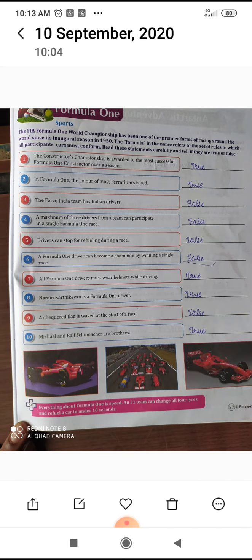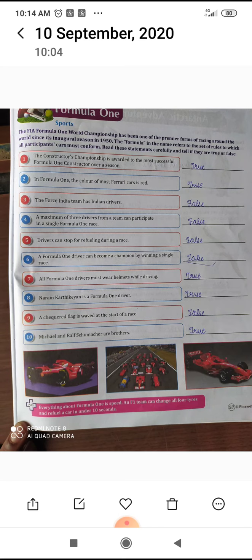Then is Formula 1, that is championship. The constructor championship is awarded to the most successful Formula 1 constructor over a season. True. In Formula 1, the color of most Ferrari cars is red. True. The Force India team has Indian drivers. False. A maximum of 3 drivers from a team can participate in a single Formula 1 race. False. Drivers can stop for refueling during a race. False.